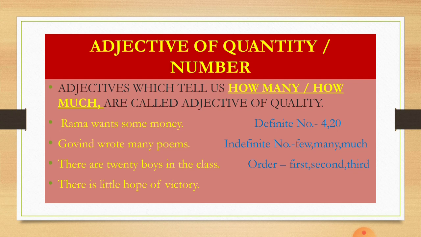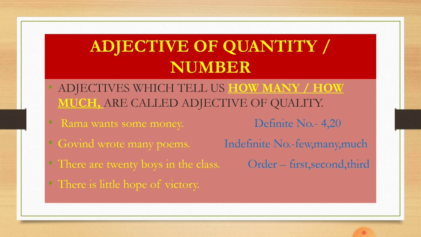Govind wrote many poems. Now, how many poems Govind wrote? You have to ask two questions. How many or how much? And how many poems are written? Many poems. So, many is also a quantity. So, many is adjective of quantity. There are 20 boys in the class. So, boys is noun. And how many boys are there? 20 boys. So, 20 is a number because it is a countable number here. So, again we see that it is adjective of number.